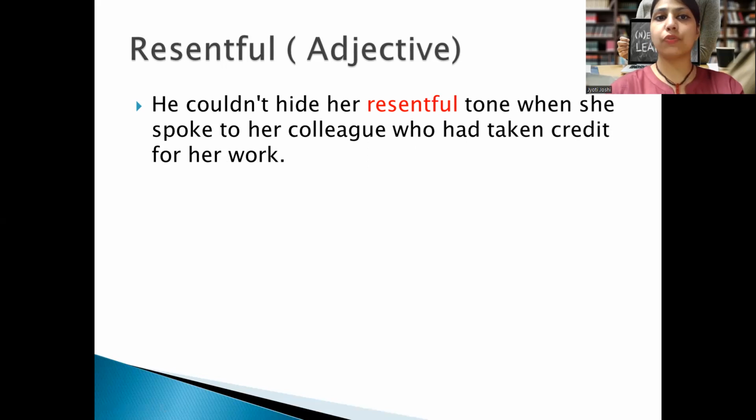But now all of a sudden somebody else has stolen the entire credit. Then there is a conflict, a bitterness in the relationship. So the way she responds to the colleague, the tone she had at that time, is called a resentful tone. Very harsh tone, very tough tone. Okay.